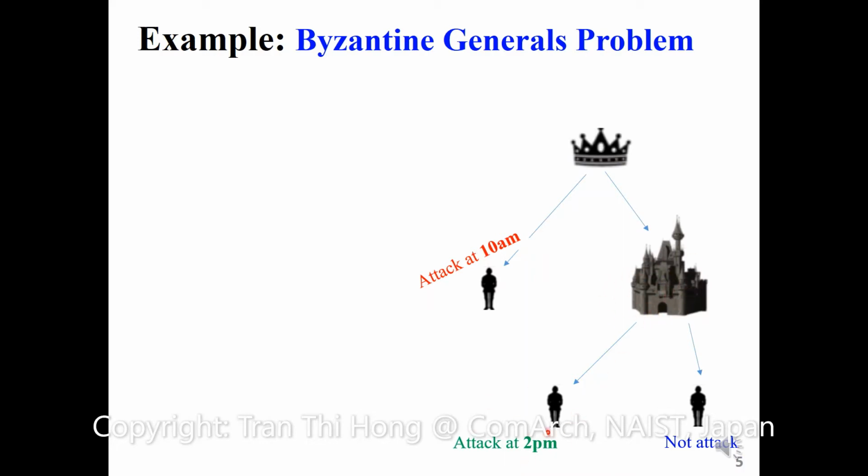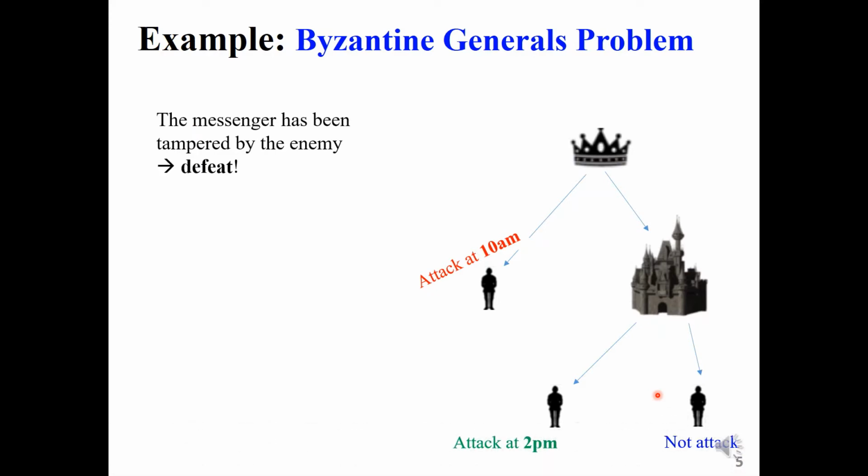So the soldiers receive fake information like attack at 2 p.m. or not attack. So this kind of fake information will result in defeat. I mean, they cannot win the attack.